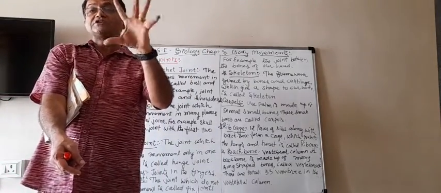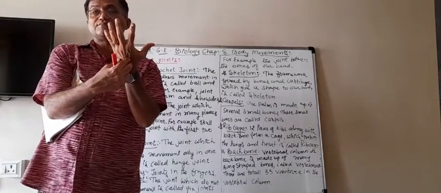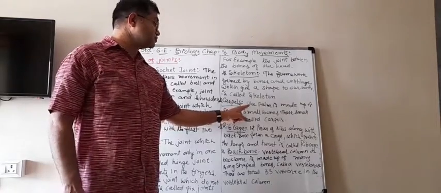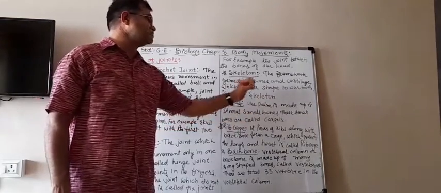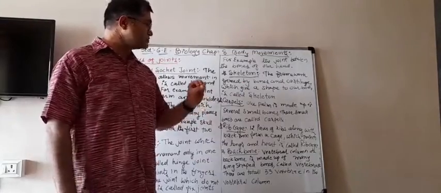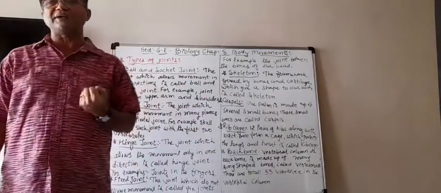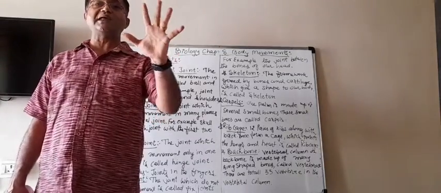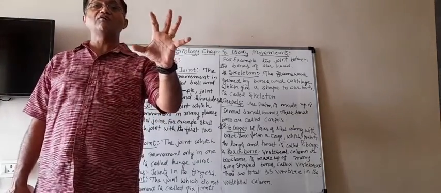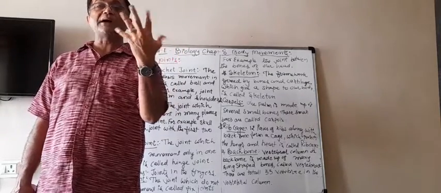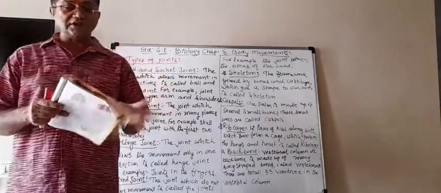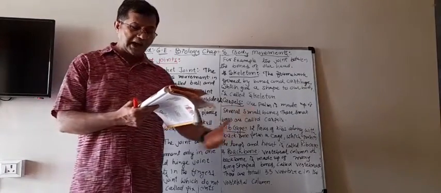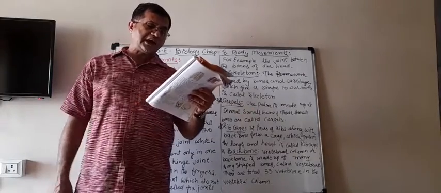No, because there are so many bones together there, and those small bones are known as carpals. So our palm is made up of several small bones. These small bones are called carpals, and because of these carpals our palm can be flexible. Otherwise we could only move the fingers, but we can move the palm like that. It means there are small bones joined together, which are known as the carpals. So these are the carpals that are here.